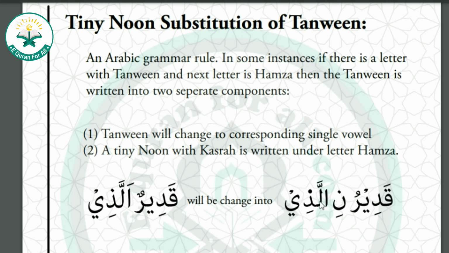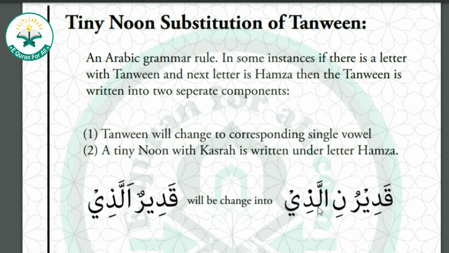For example, look at this example. There is this ra with the dhamma, and then this is the tiny noon with the kasra, which is called noon qutni, and then this is the tashdid letter. So normally if this noon is not here, you will join this ra with this lam, qadirul ladhi. But now because of this tiny noon, we will read ra as a separate letter and join this tiny noon with the kasra with the lam, qadiru nilladhi.